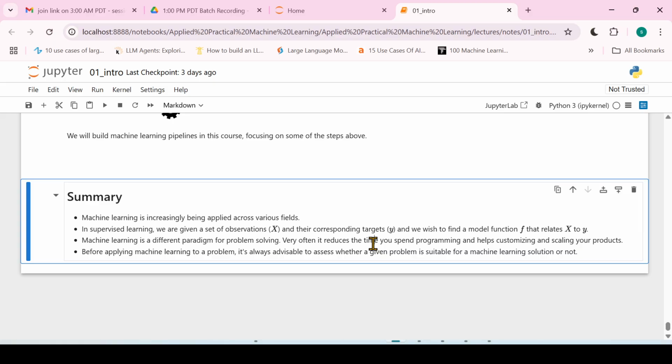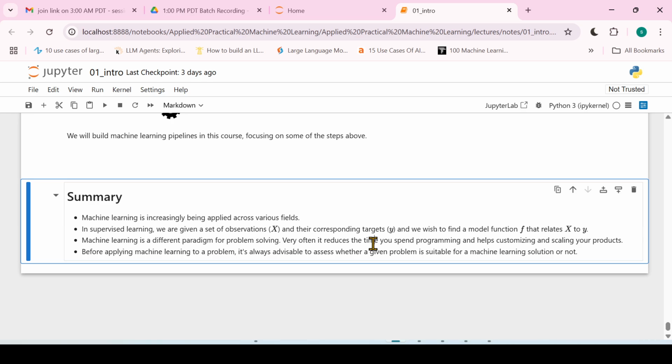Machine learning is a different way of solving problems, and it reduces the time spent on programming tasks, so it will help you reduce a lot of time.